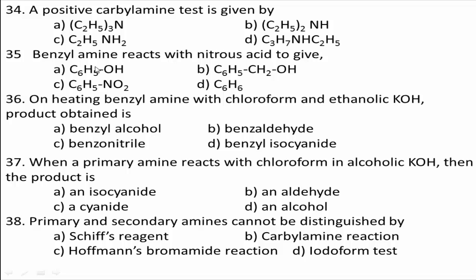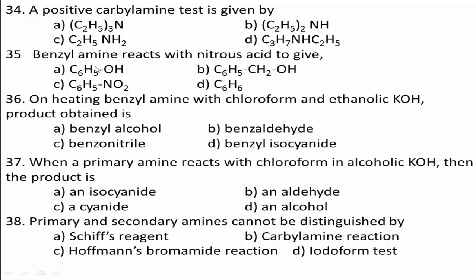Among the given options, ethylamine reacts with chloroform, CHCl3, and alcoholic KOH, and ethyl isocyanide is formed, which is a bad-smelling compound. When you observe the reaction, C2H5NH2 is treated with CHCl3 plus 3 moles of KOH.